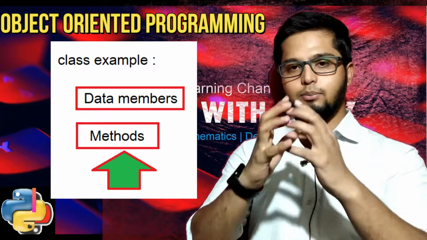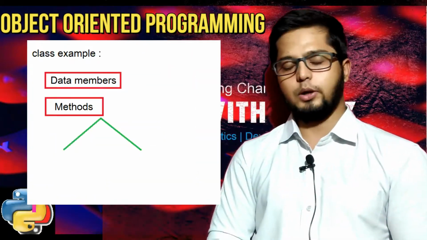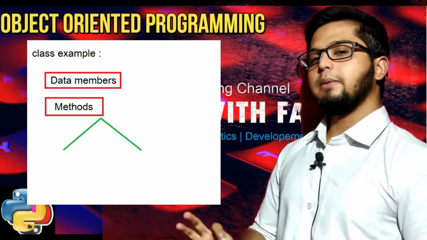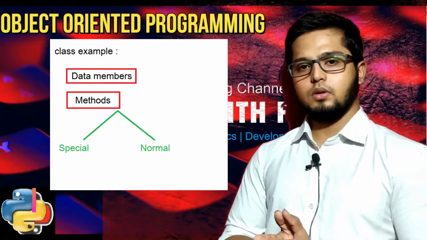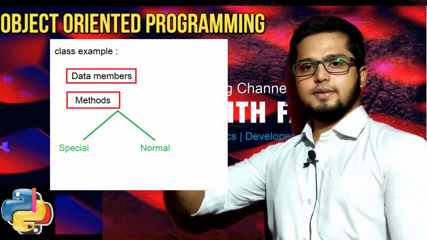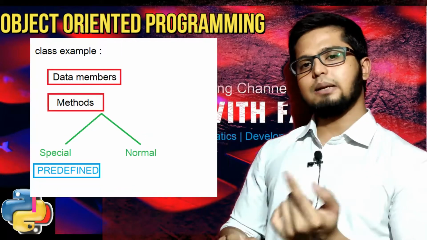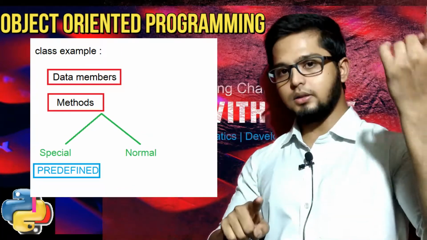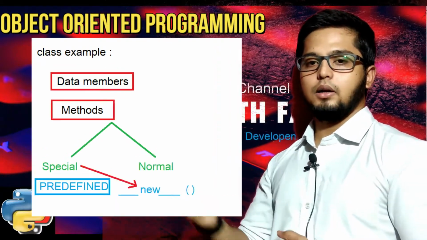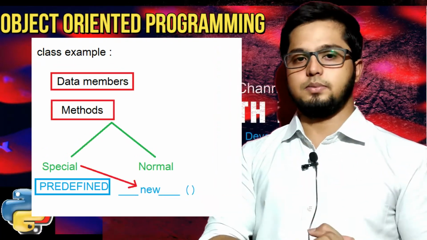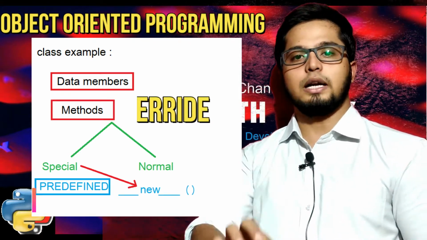Whenever you create methods in classes, there are two types of methods that you have to be careful of. First type is special method. The second type is normal methods. Now let me come to the special method. The special methods are methods in the class which are predefined, which are already written, and they start and end with double underscores. So what is the speciality of this method? Whenever such methods are there, we always override these methods.